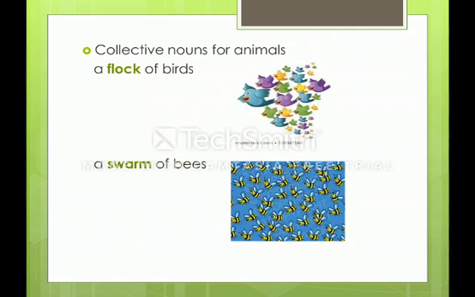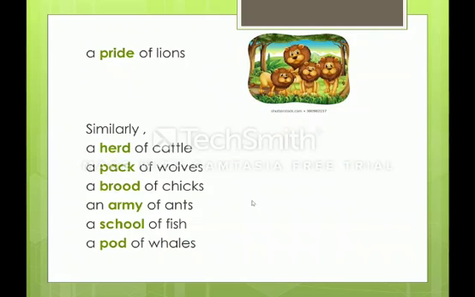Now moving to collective nouns for animals. Can you see a group of birds here? Yeah. So a group of birds is called a flock. A flock of birds. A flock is a collective noun for birds. In the same way, a swarm of bees. Swarm is a collective noun for bees. A pride of lions. Pride is a collective noun for lions. We can also say herd of cattle, pack of wolves, brood of chicks, an army of ants, a school of fish, a pod of whales. We can also say a gaggle of geese. In this way, we have many more examples.